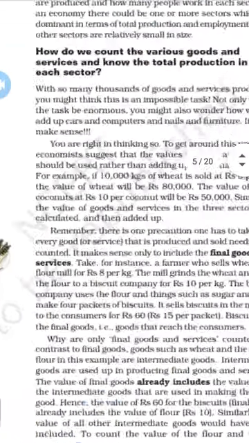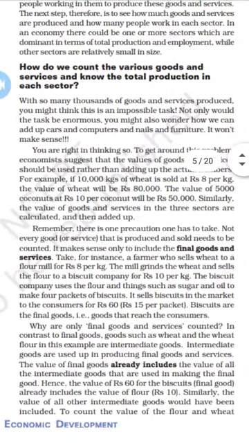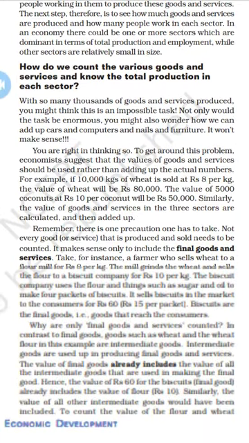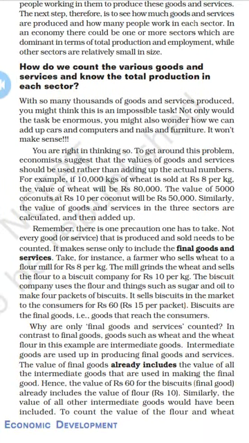In a previous video we discussed how the primary sector, secondary sector and tertiary sector are also interconnected.